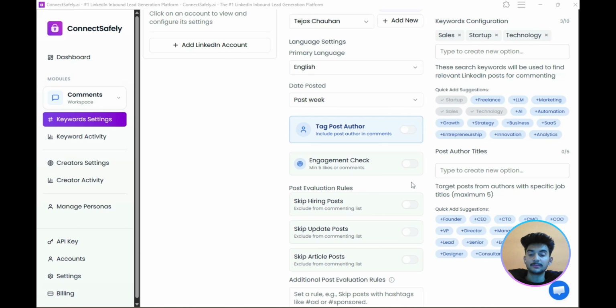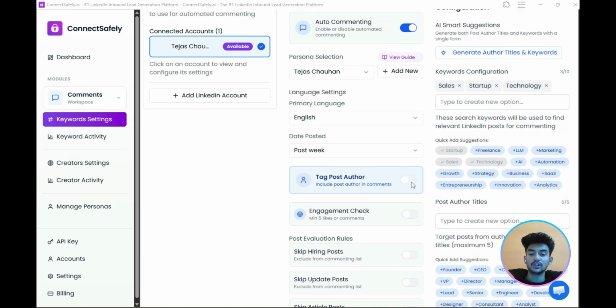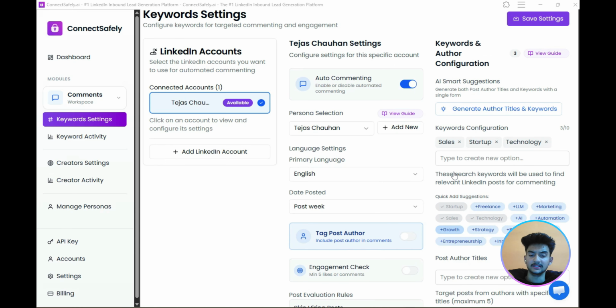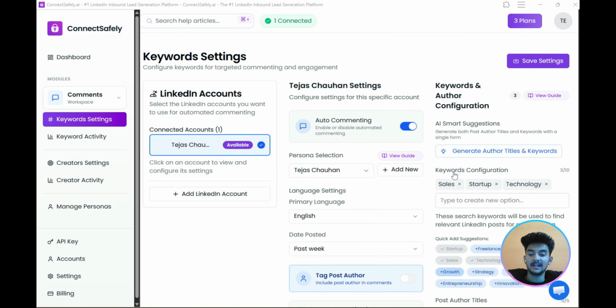So instead of spending hours scrolling, you are showing up in relevant conversations daily. This means more visibility, more authority, and more inbound leads, all on autopilot. You can start with a 15-day free trial and test it yourself. Trust me, once you see it working, you'll realize how many opportunities you were missing.